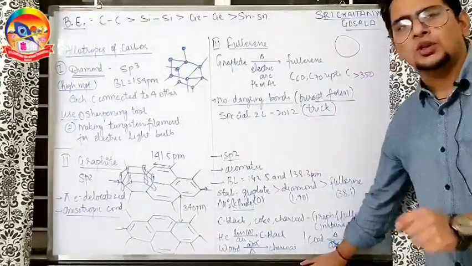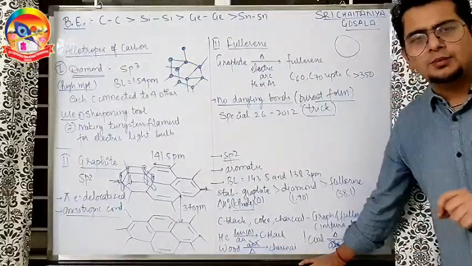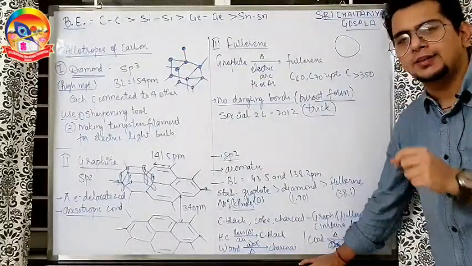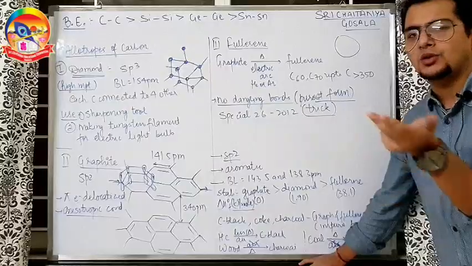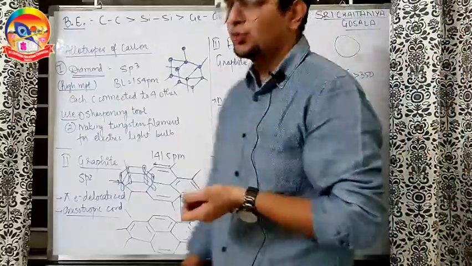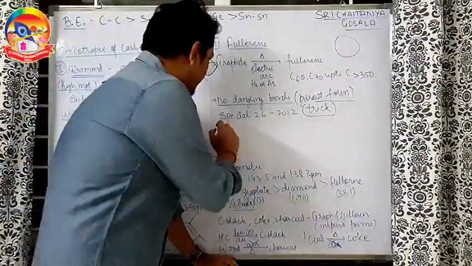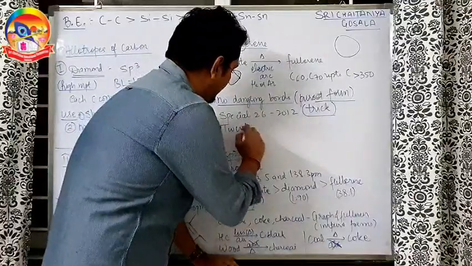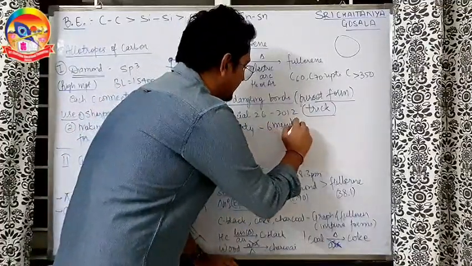Special 26 2012. Very nice movie came in Bollywood, Special 26, many years back. Let's say the release date is 2012. So Special 26 2012, how to remember? So simple, 26 membered rings.